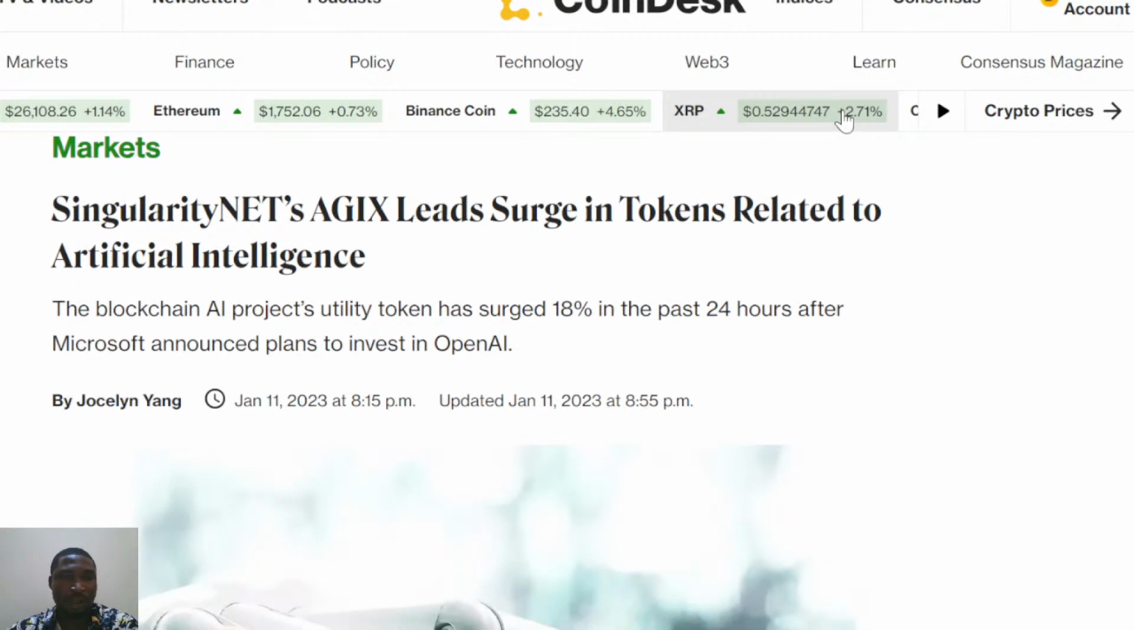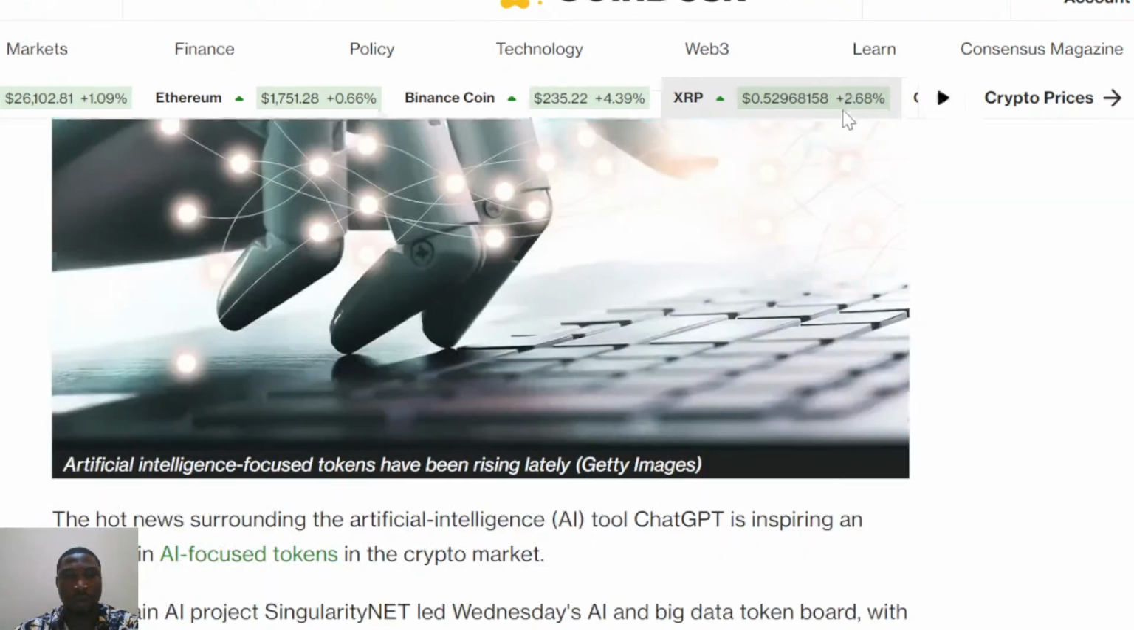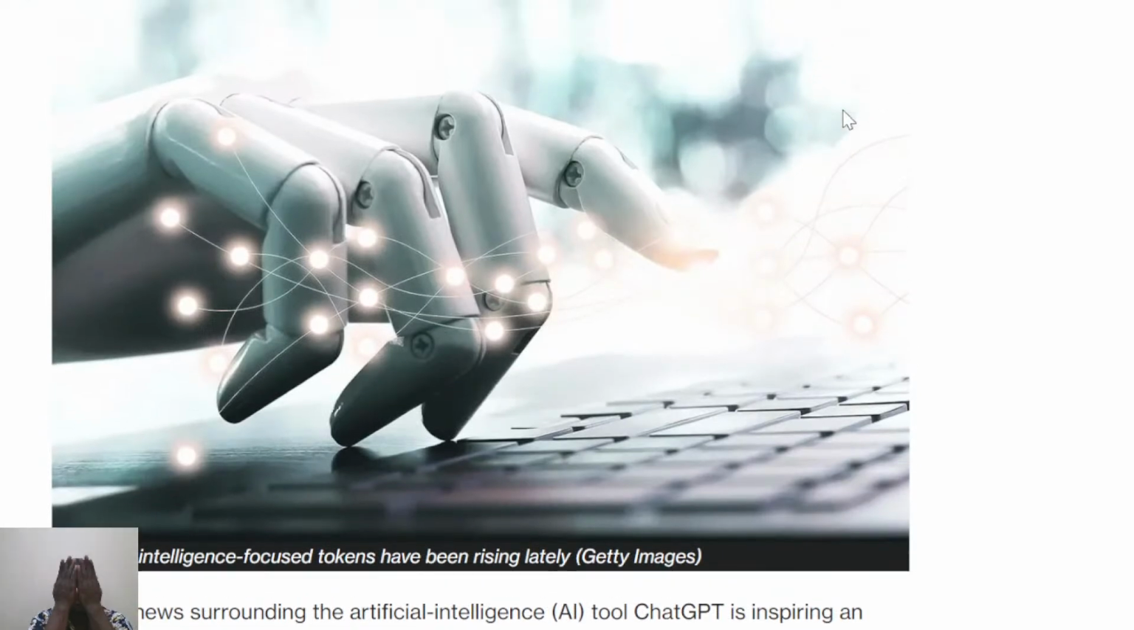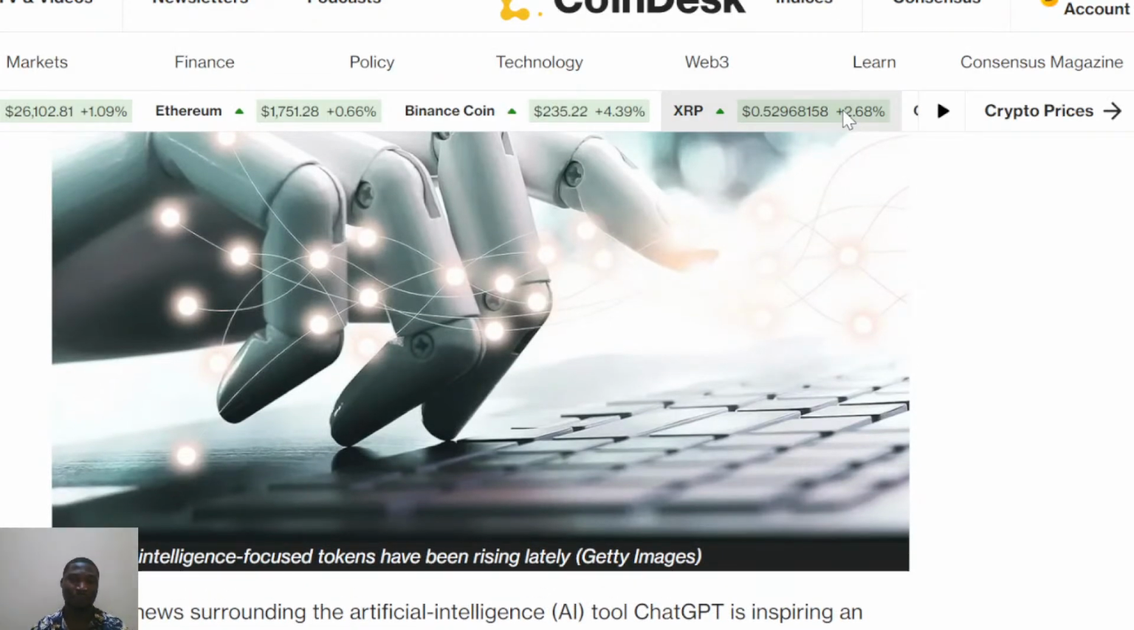So we can see SingularityNET leads the surge in AI-related tokens. The blockchain AI project's utility token has surged 18% in the last 24 hours after Microsoft announced plans to invest in OpenAI. You just imagine, because it's an AI project built on a blockchain, the AI-focused token has risen greatly.